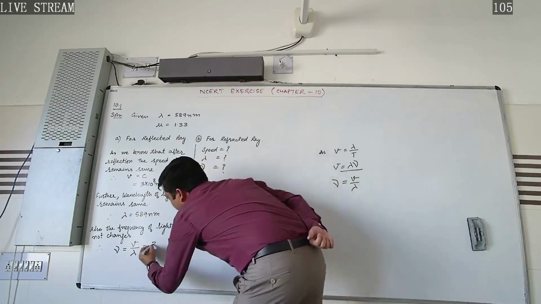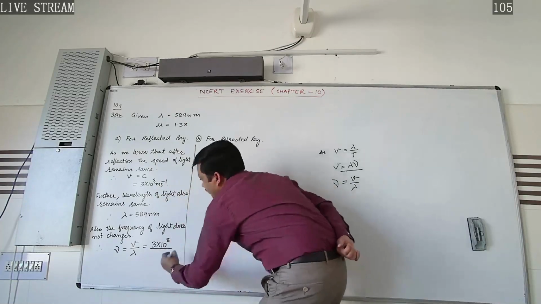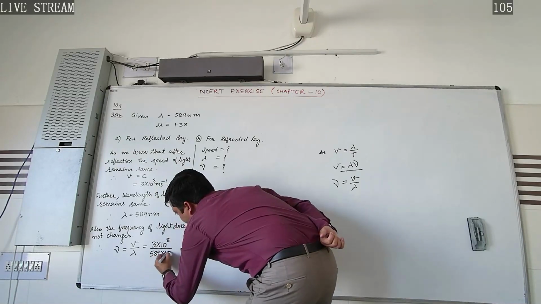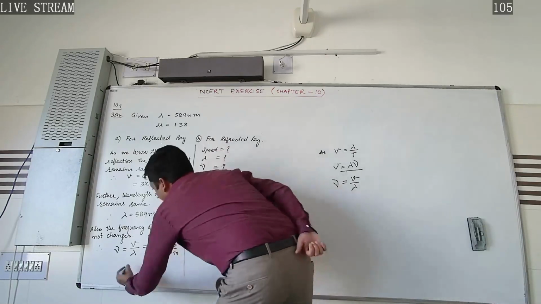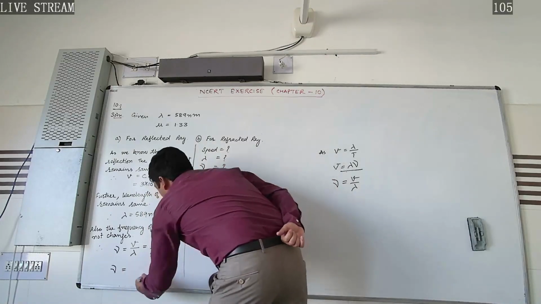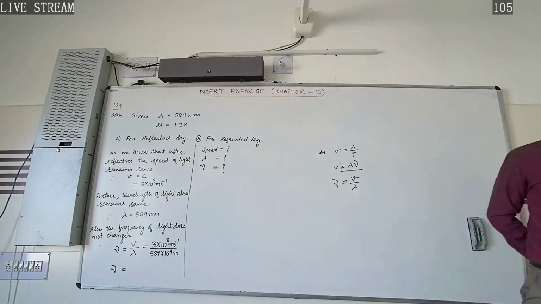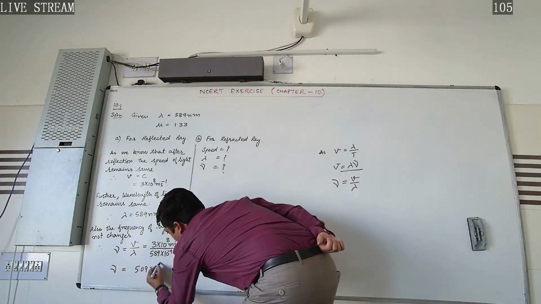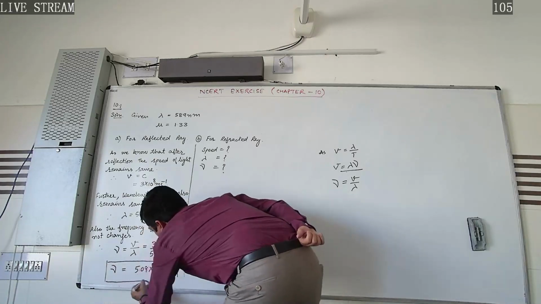The speed of light is 3 into 10 to the power 8 meter per second, divided by the wavelength, 589 nanometer, so we are expanding this nano in terms of meter. As a result, the calculated frequency comes out to be 5.09 into 10 to the power 14 hertz. In this way, we can calculate the frequency.